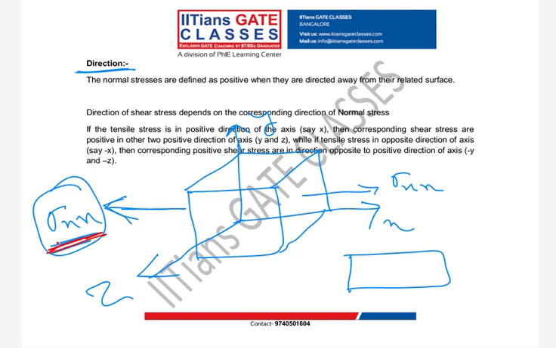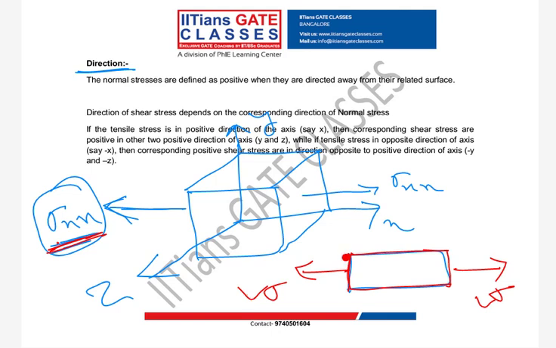When will your stress be compressive? For this small body, this is sigma, and this sigma and this sigma, tell me, compressive or tensile? It's tensile.